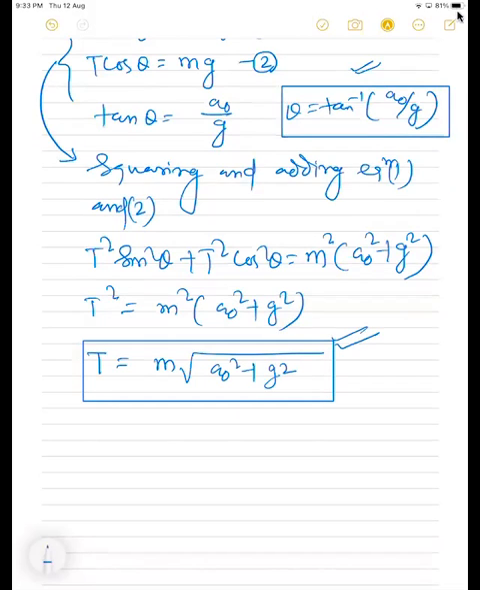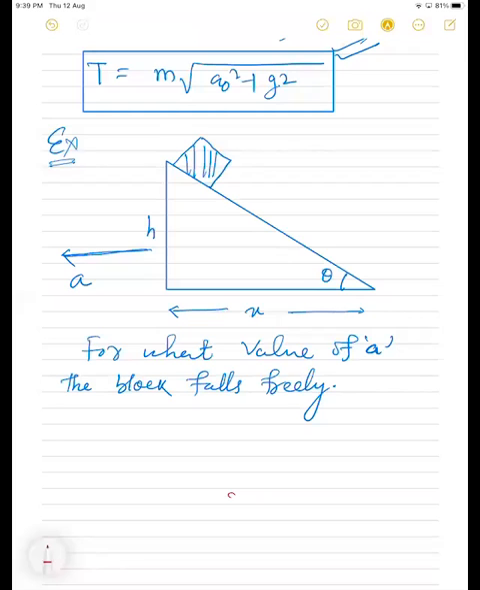Students, clear? See here, in this question there is a wedge. This is the wedge, the triangle shape. It is moving with acceleration a in the leftward direction. Let the wedge move a distance x in time t. In the same time, the block falls from a height h, this is the height h, with acceleration g. Getting or not, students?